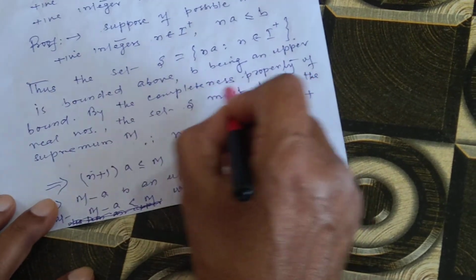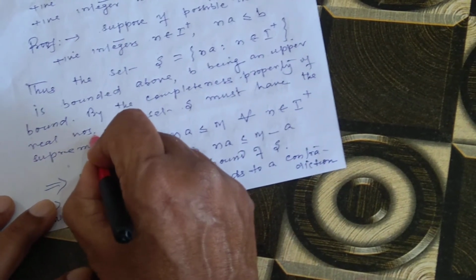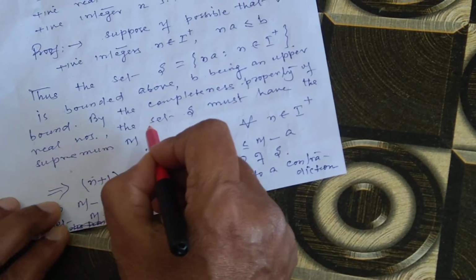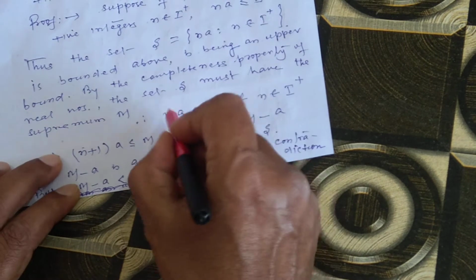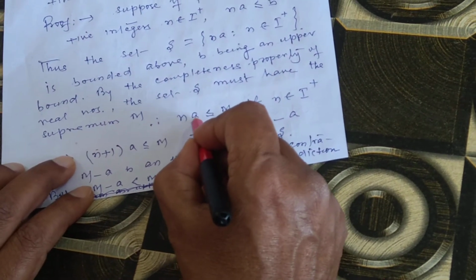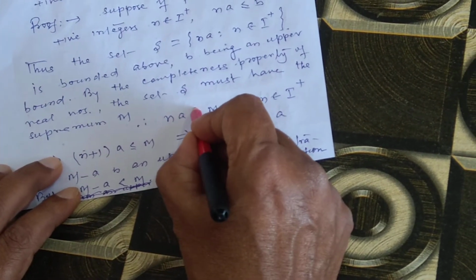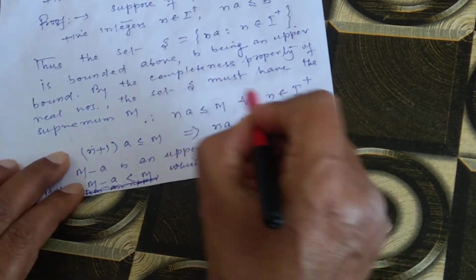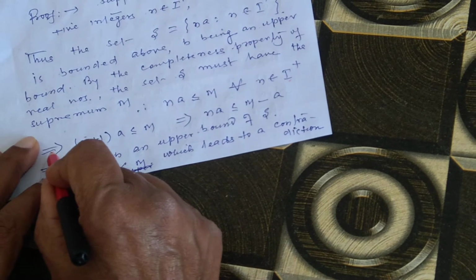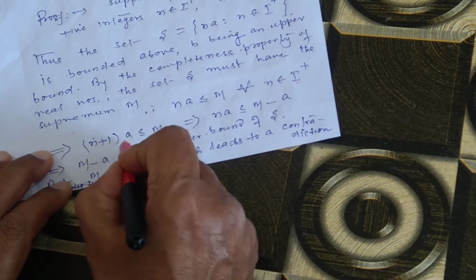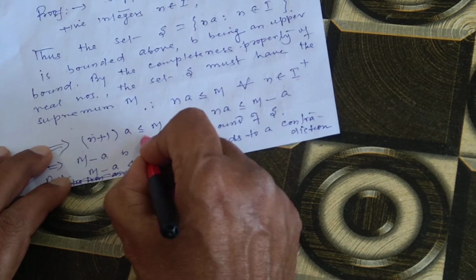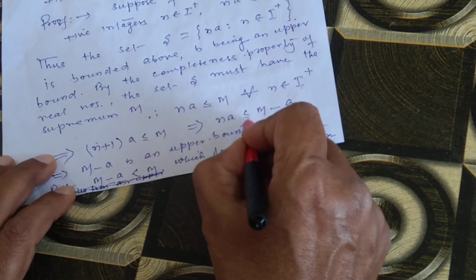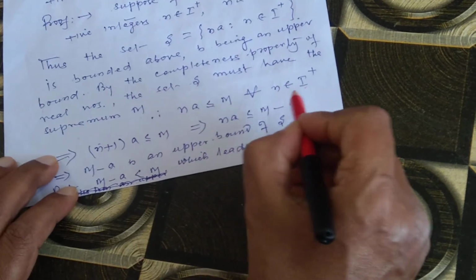By the completeness property of real numbers, the set S must have a supremum M. That is, nA must be less than or equal to M for all n belonging to I plus. This implies (n plus 1) into A is less than or equal to M. This implies nA is less than or equal to M minus A.